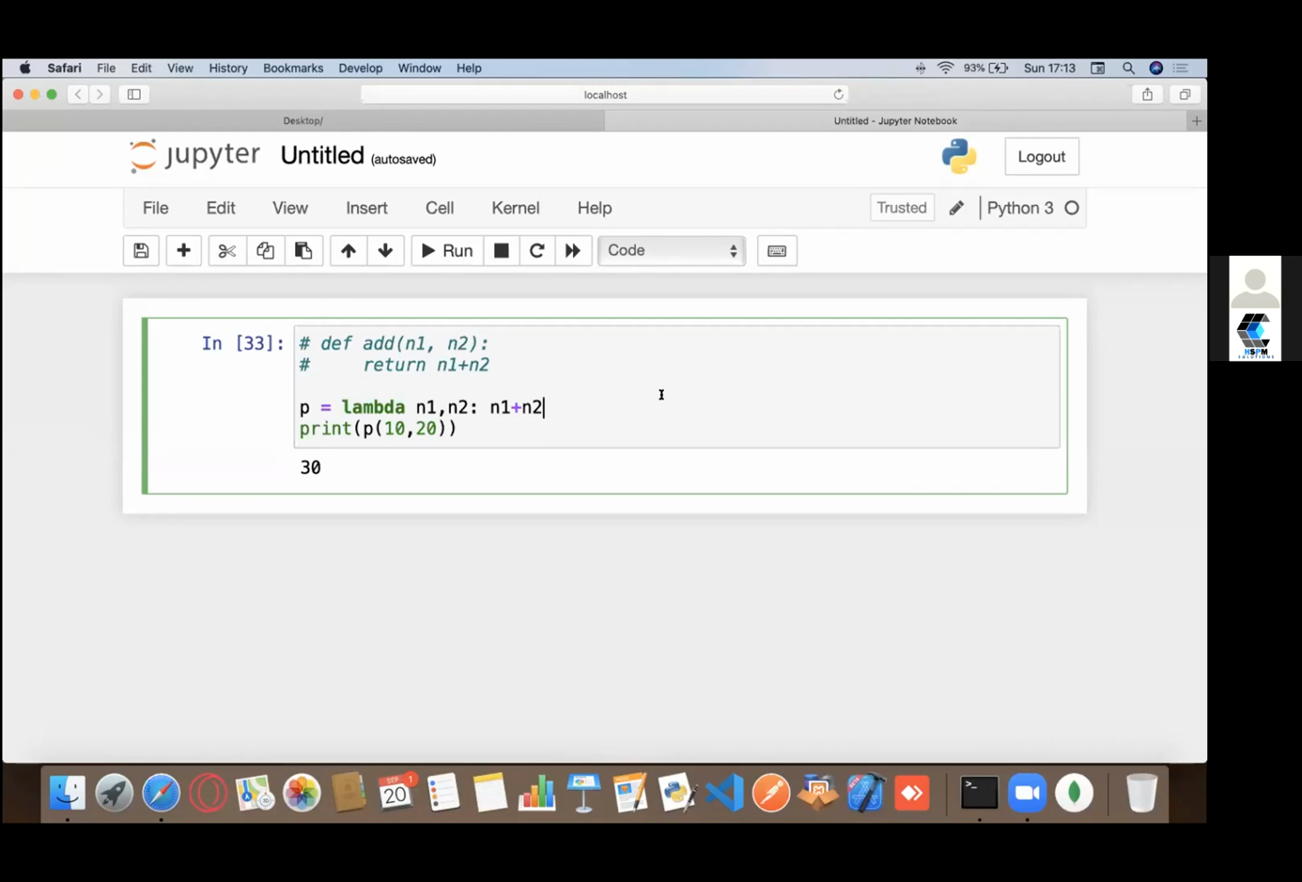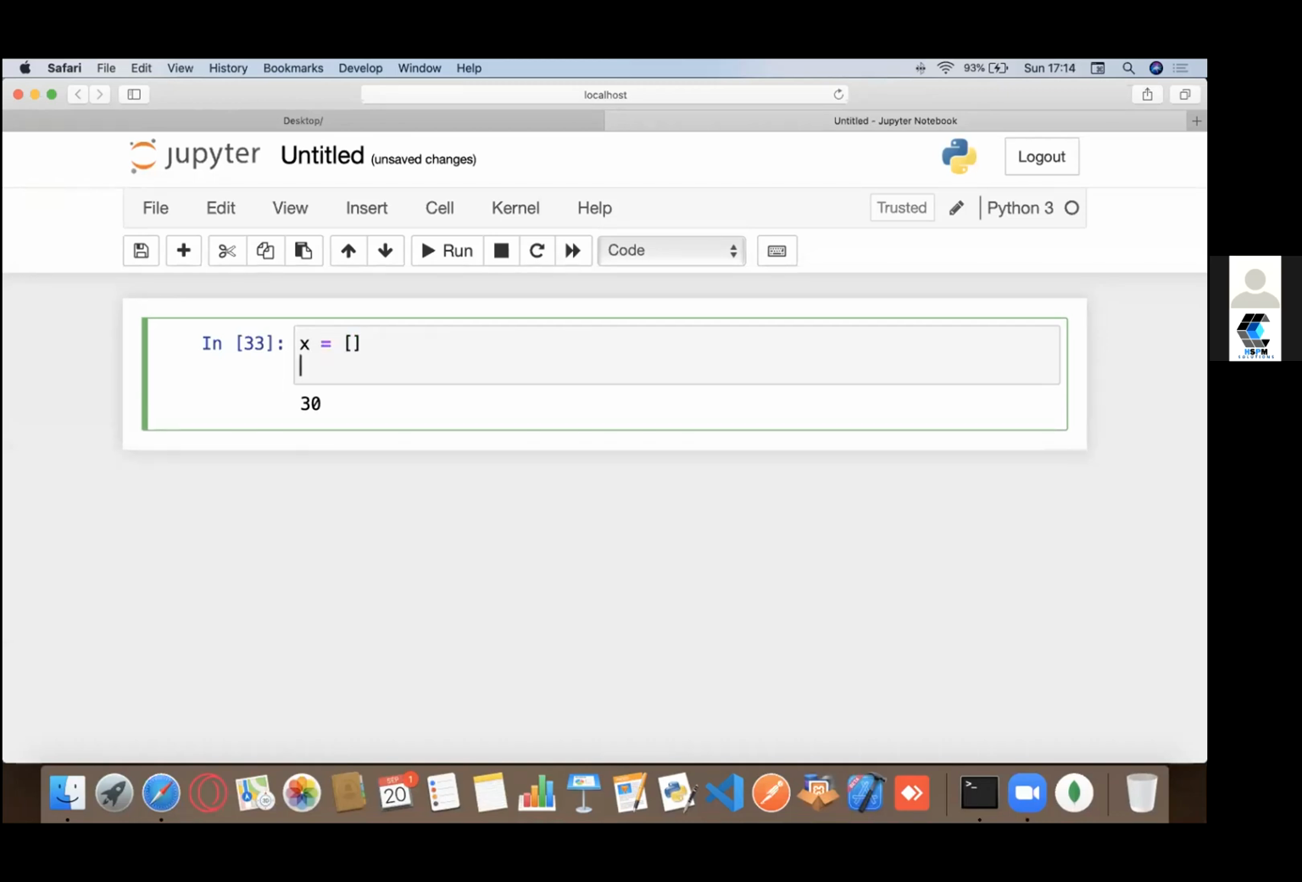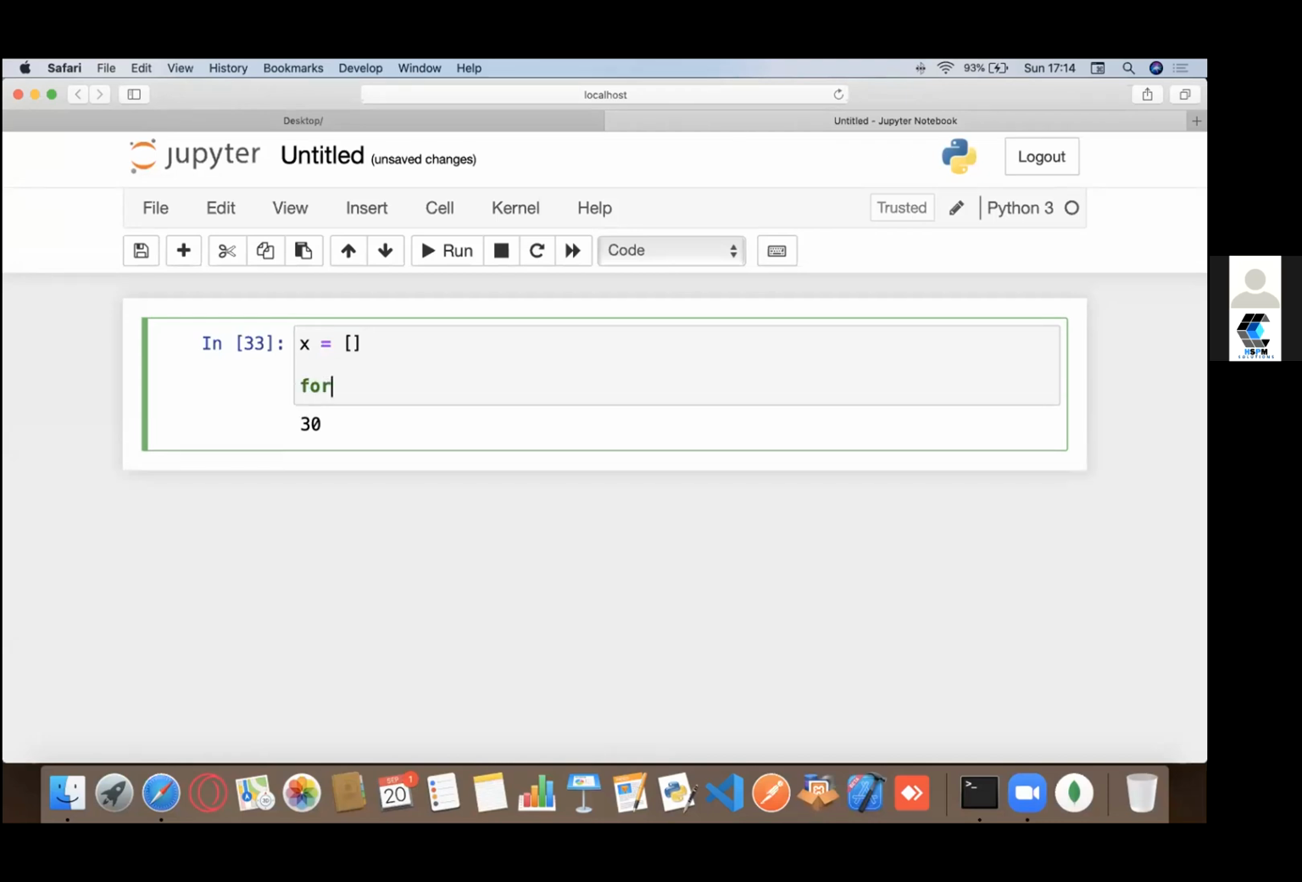Okay. Now, what was the question again? How can you get a list from the user? In order to get a list from the user, there are multiple ways. The first would be to use the append method. So let's say I have a list like this, and then let's say I want to append 10 elements to a list. So I could say for i in range 10.